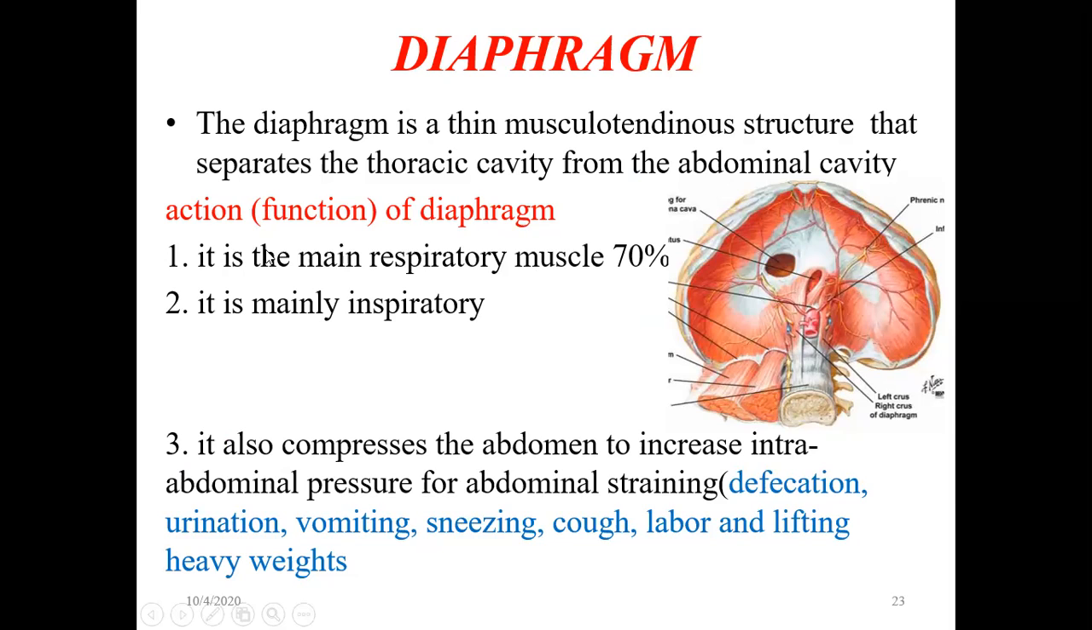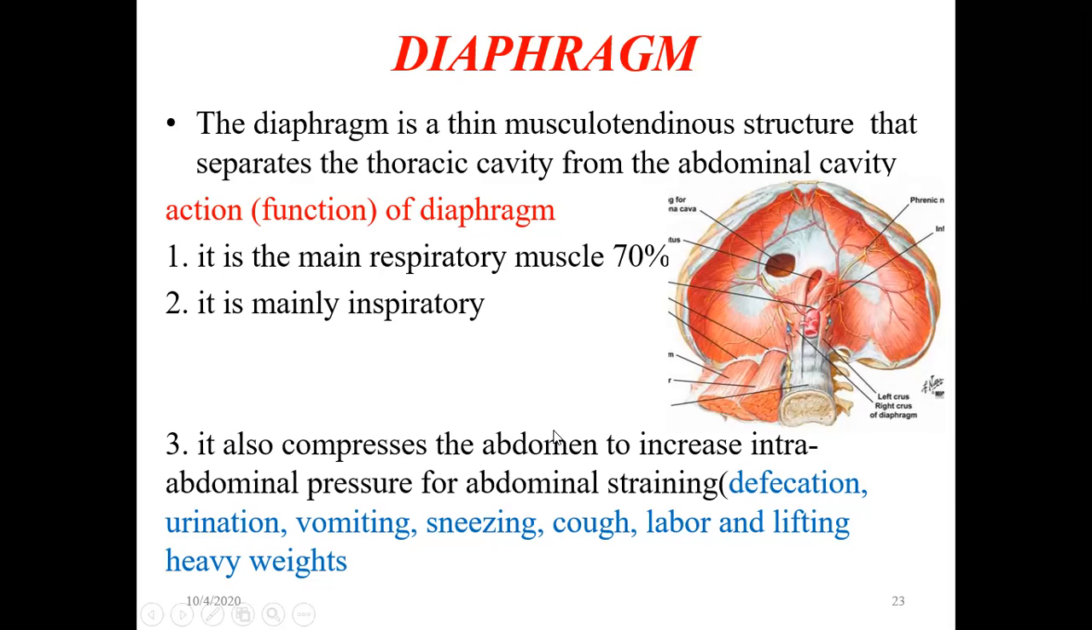The function of the diaphragm, as I said, is that it is the main respiratory muscle. This is the main muscle which moves. When it moves up and down, it helps in respiration. Almost 70% of the work done for respiration is by the diaphragm. So it is mainly inspiratory. When you want to inspire, take air inside, the diaphragm will contract and come down, and it pulls the lung so that they can expand and the air can go inside.